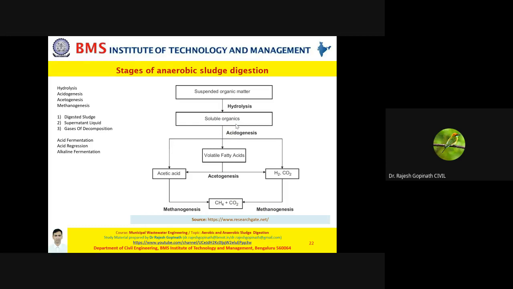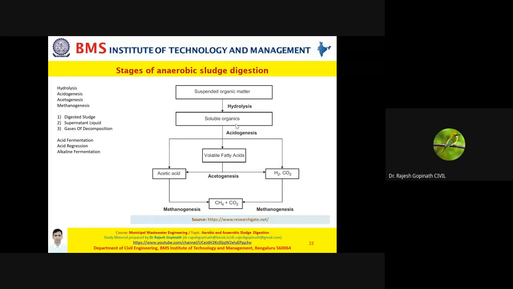In simple words, from complex organic matter to simpler organic matter, from suspended solids to dissolved or soluble solids. When you want this hydrolysis step to happen, the pH should be around 6. And the important attribute that you must remember is, when it comes to anaerobic sludge digestion, the rate limiting step is hydrolysis itself.